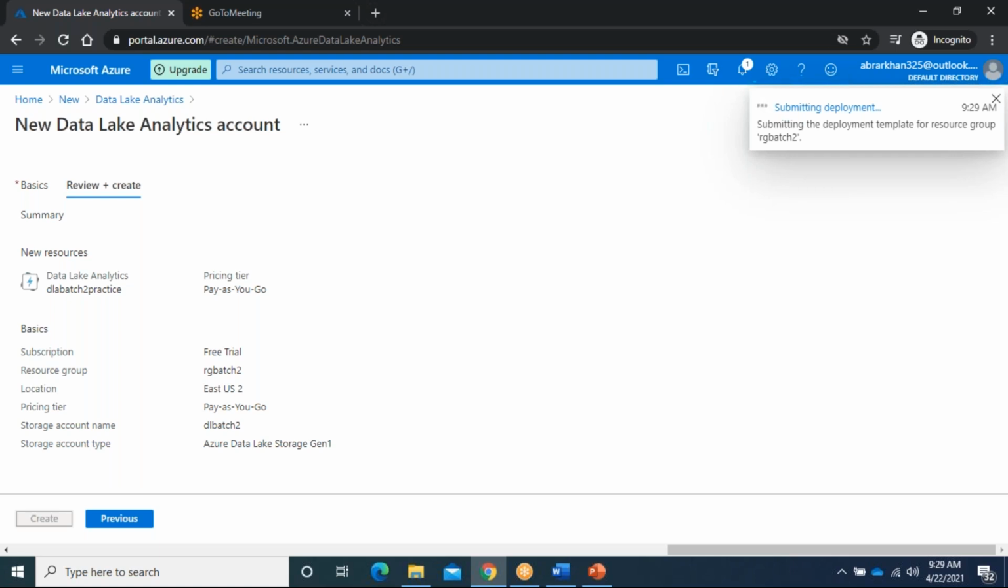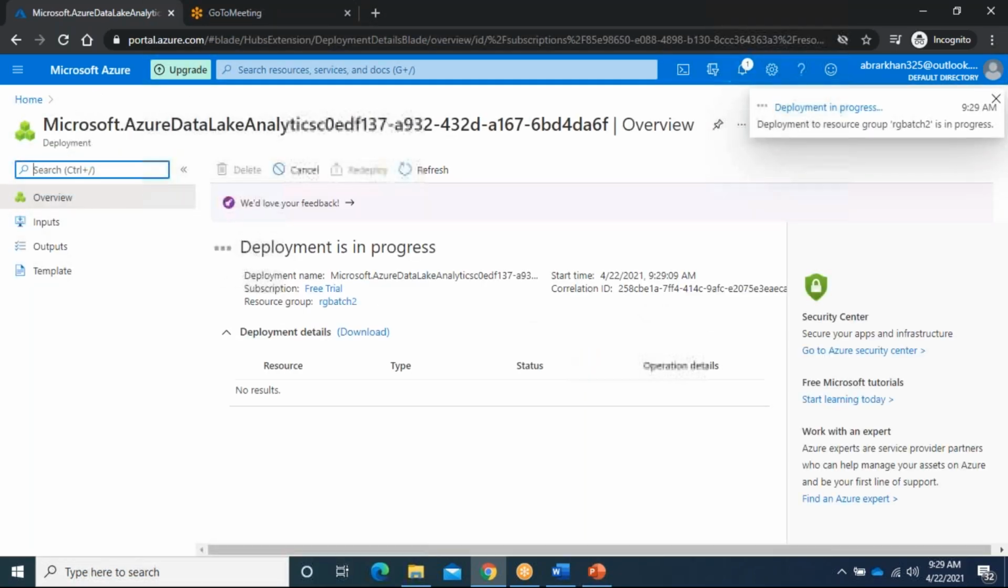Can we choose Storage Gen 2? If you have Gen 1, it will show Gen 2 also. It will work for both Gen 1 and Gen 2. Okay, sir.